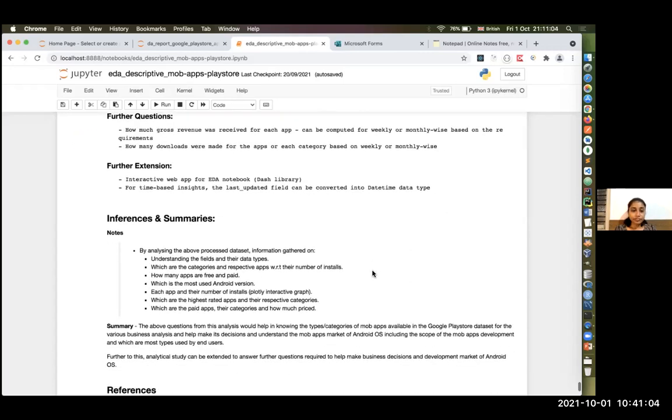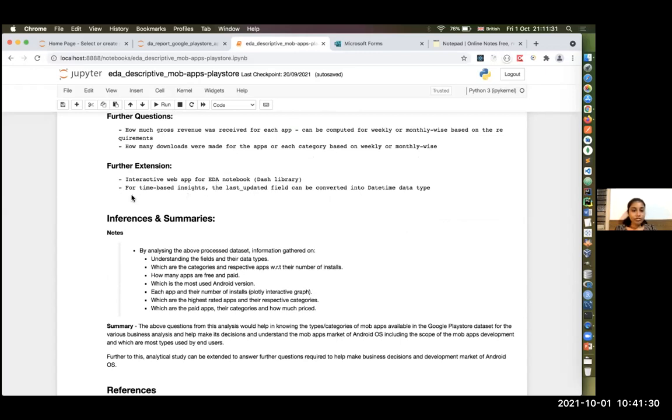A further extension is a web-based application for this exploratory data analysis using the Dash library, which we can cover in the next webinar or workshop maybe. It also adds quite good value to the data analysis notebook.